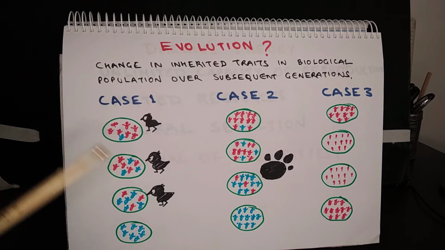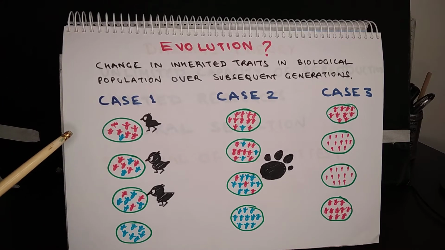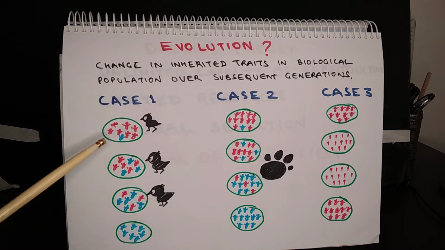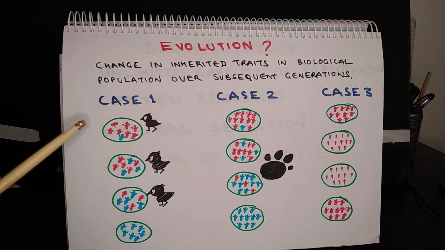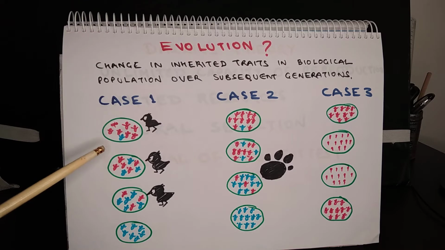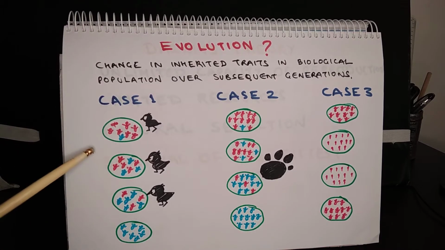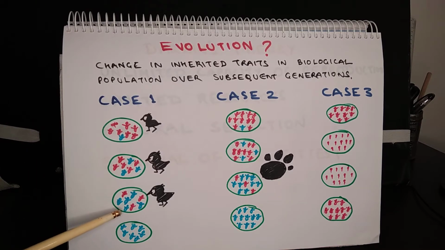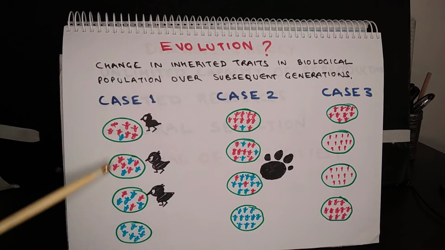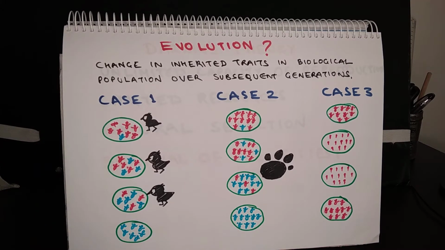Now, because of say some mutation, an ant develops blue color. For a crow it is difficult or almost impossible to spot a blue ant against the green background. So, what happens? The red ants are getting eaten away by the crows, while the blue ants survive because of the camouflage. A time comes when all the red ants are wiped off, and the blue ants survive because of the advantage of camouflage.